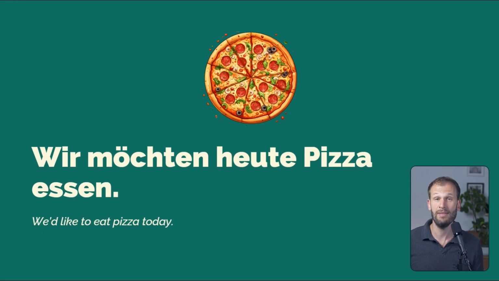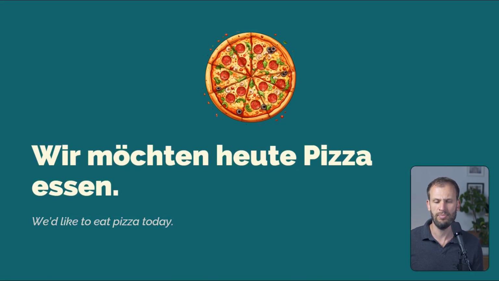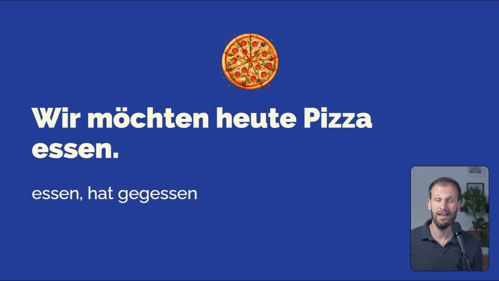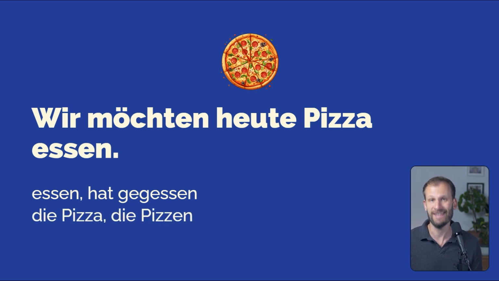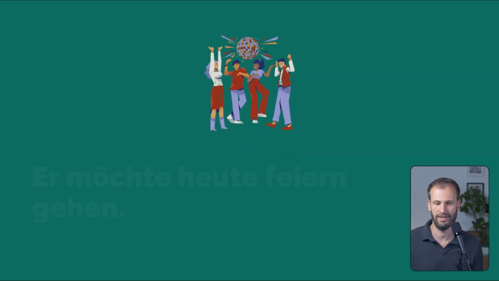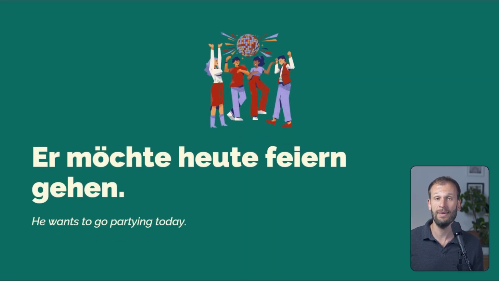Wir möchten heute Pizza essen. We'd like to eat pizza today. Essen, hat gegessen for the past tense. Die Pizza, die Pizzen for the plural. Great. Er möchte heute feiern gehen.